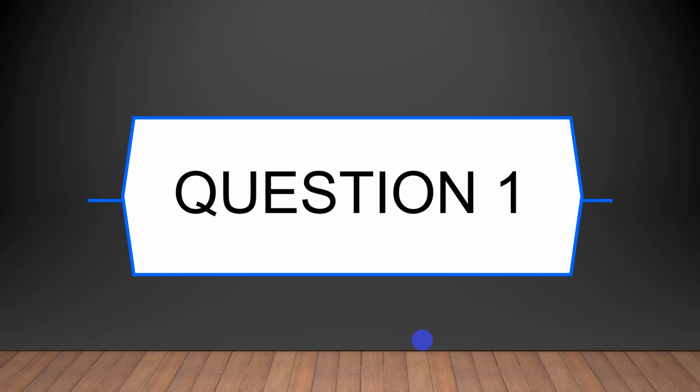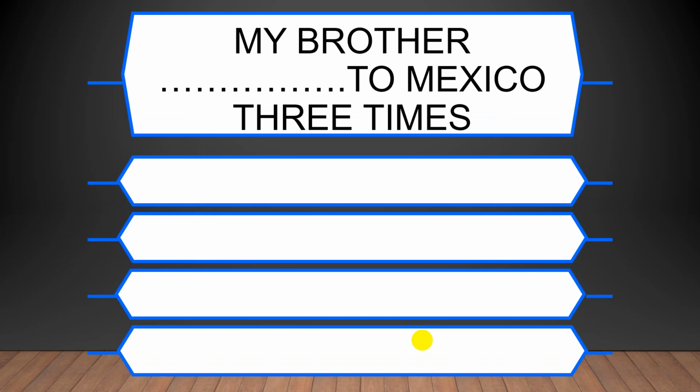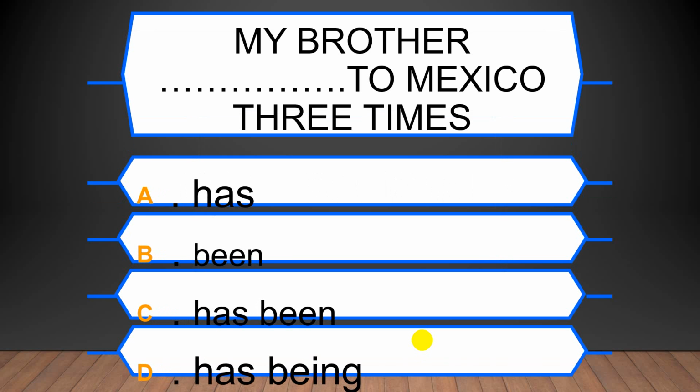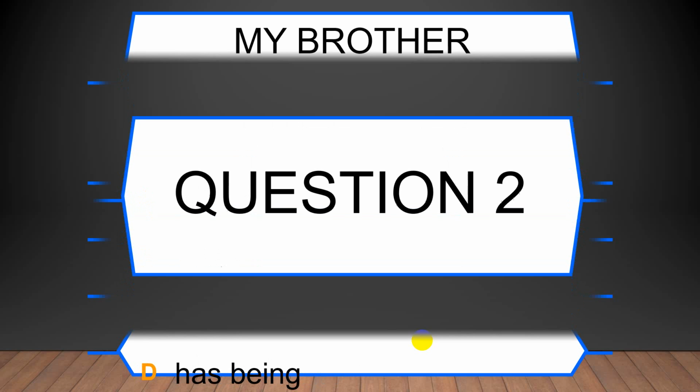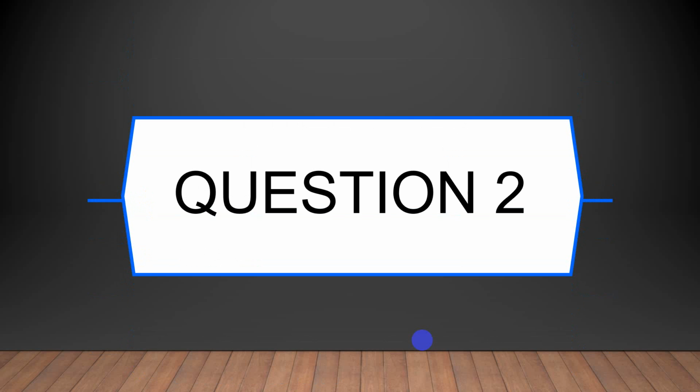Yeah. To practice here we have what? Again, you are going to practice grammar now through games. Let's start. My brother to Mexico 3 times. The suitable one: has been, or has been. What do you think about this one? Think. That's right. My brother has been to Mexico 3 times. Move to question 1. You are doing well.